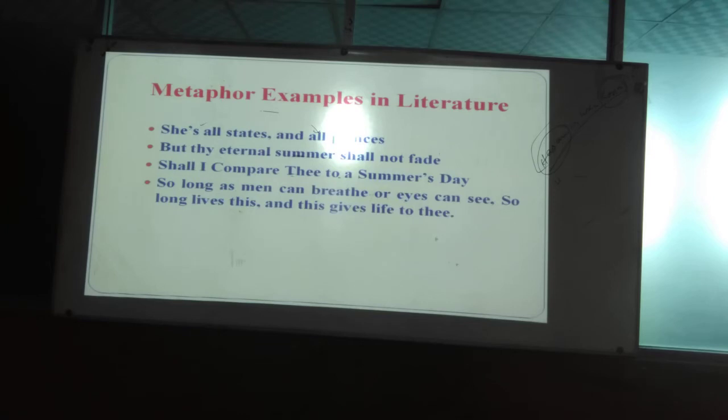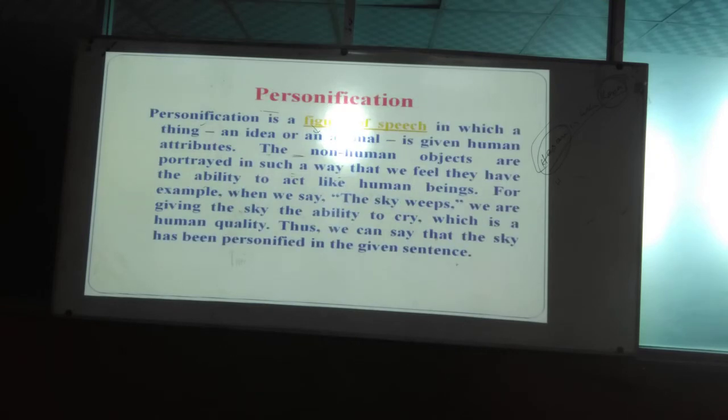So obviously we must remember that whenever a non-human being is given human activities or attributed human qualities, that is called what? Personification. If a human being is given other human qualities, it should not be considered personification. In our early childhood, it frequently happens.